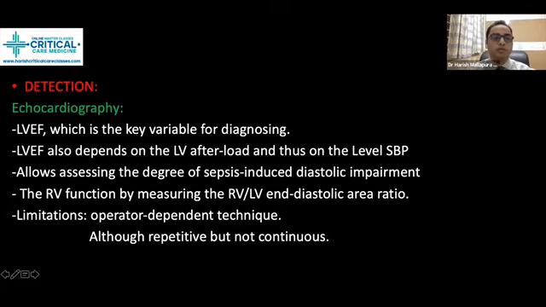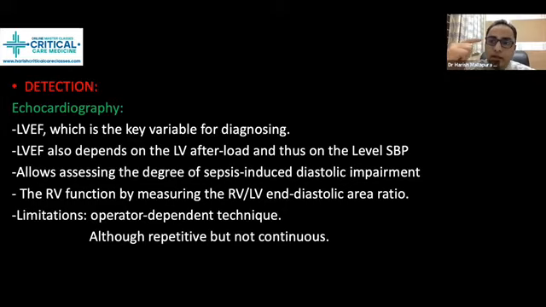So a low left ventricular ejection fraction is the key variable for diagnosing. Sepsis induced cardiomyopathy should be diagnosed with a low left ventricular ejection fraction, but there might be normal or increased cardiac output. Left ventricular ejection fraction also depends upon the left ventricular afterload and thus on the level of systolic blood pressure. See, basically here in sepsis induced cardiomyopathy, decrease in EF is not purely a problem of decrease in contractility.